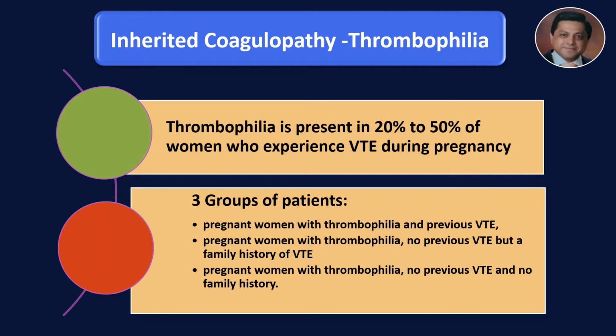There are three such groups of patients. One is pregnant women with thrombophilia and a history of previous VTE, pregnant women with thrombophilia but no previous VTE but a family history of VTE, and lastly pregnant women with thrombophilia and no previous VTE and no family history. These three groups are important because the risk stratification is also different.